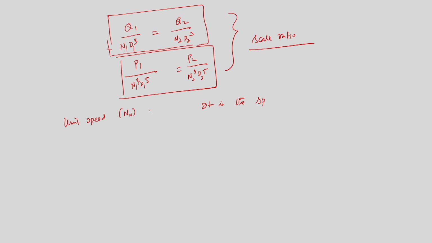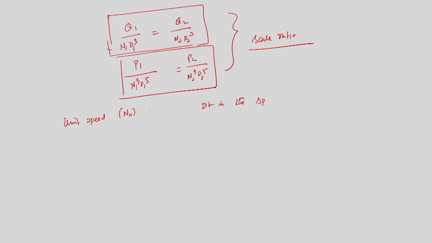So it is the speed of a geometrically similar turbine working under a head of 1 meter.